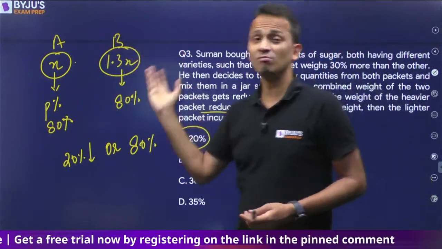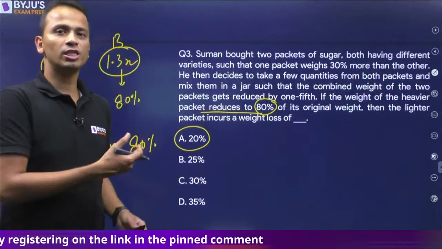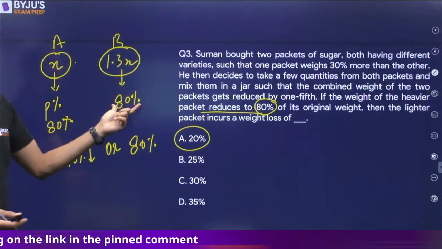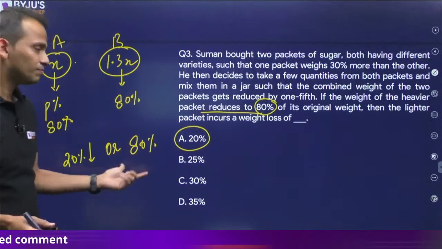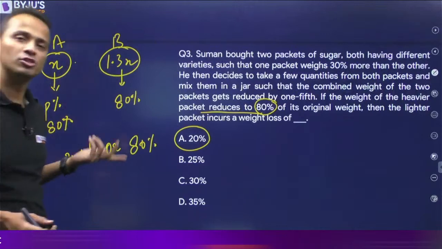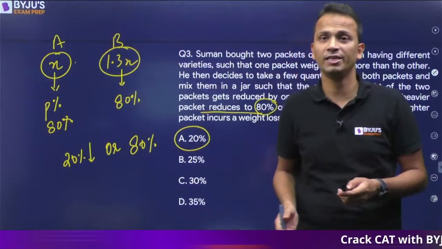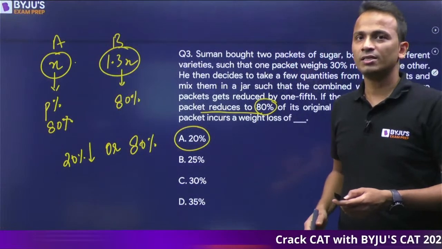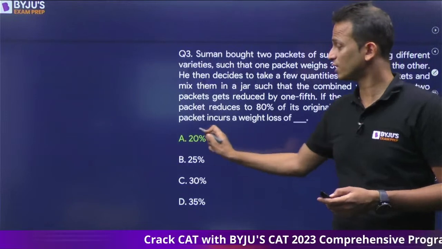You could have taken some values, got the answer, but I have done this logically. If 80% is taken from here, to make the resultant as 80%, then यहाँ से भी 80% ही लिया होगा, तभी 80% net आ सकता है, otherwise 80% net नहीं आएगा. Okay, all right. Let's move on and look at the correct answer. So this is the correct answer.